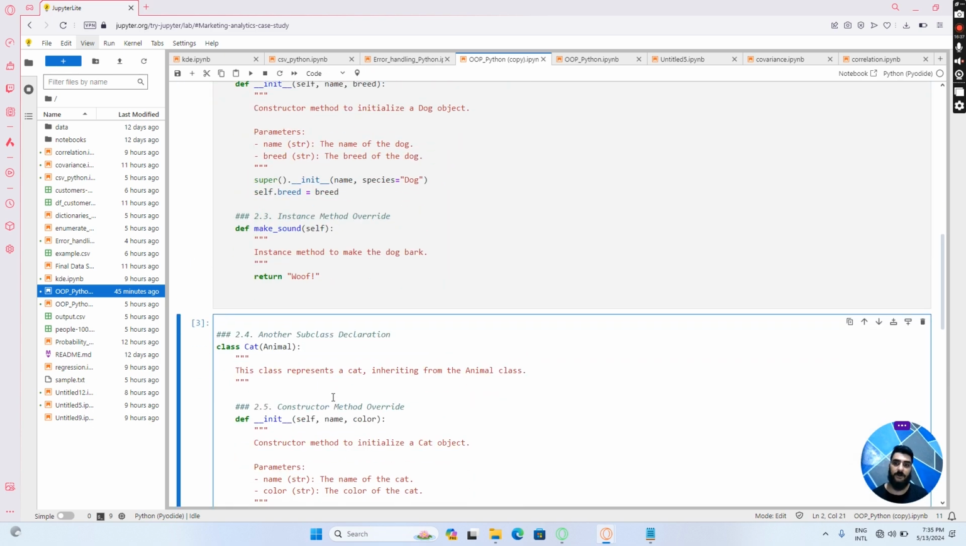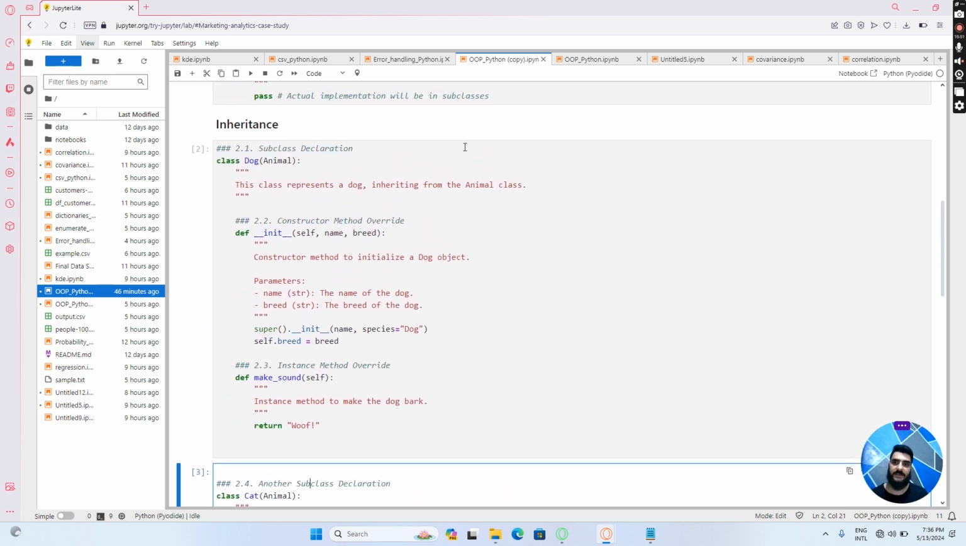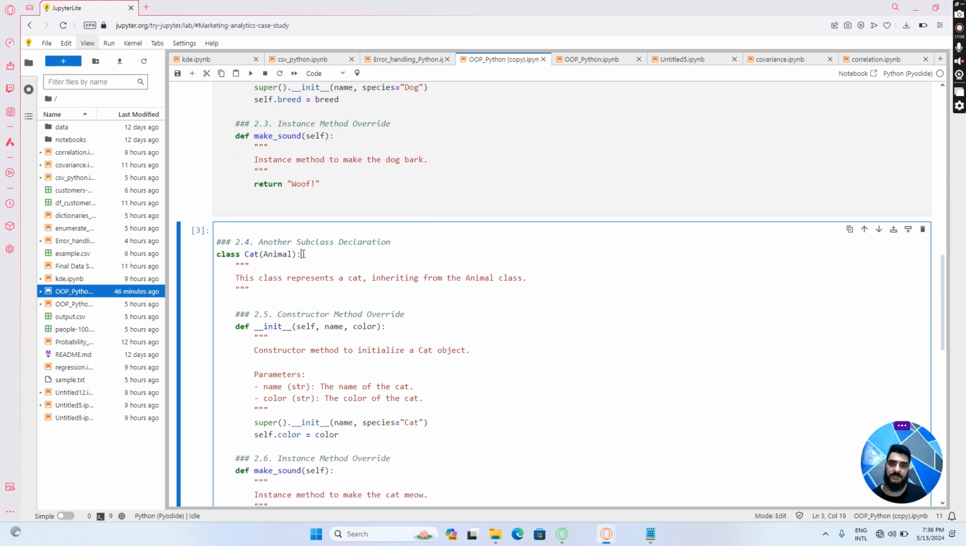In the same way, I'm going to give you another example. We are going to create another subclass, so you will have a better understanding of the concept of inheritance. Just like we have created a class dog from the main class animal, in the same way we can create another subclass named cat from the main class animal. We are going to use the same notation in this Python statement: class, name of the subclass cat, and within the parentheses I'm passing the parent class animal.